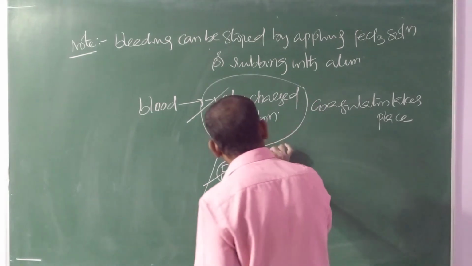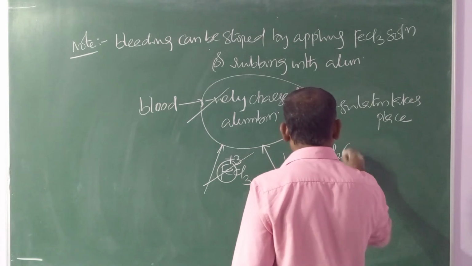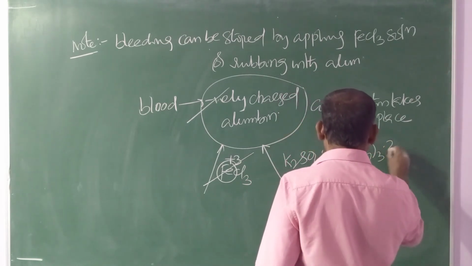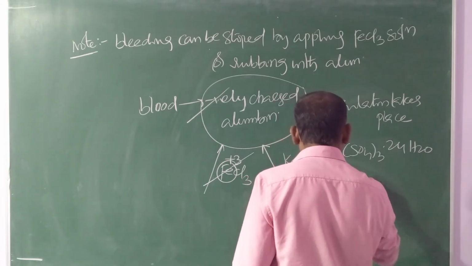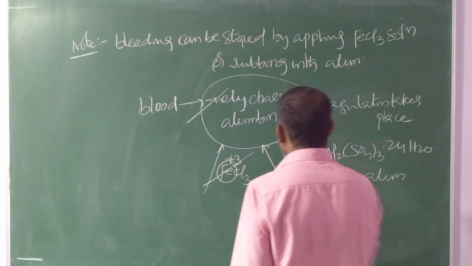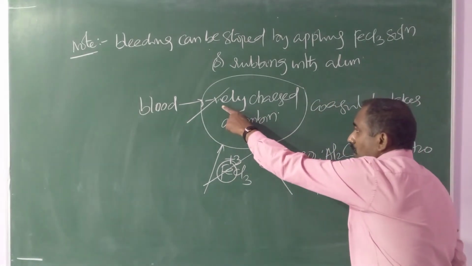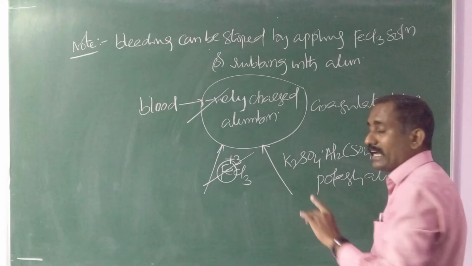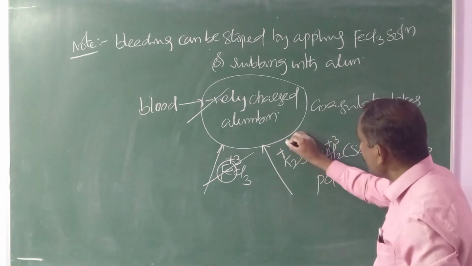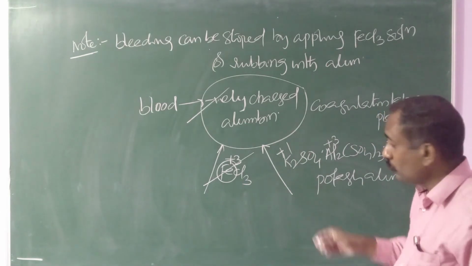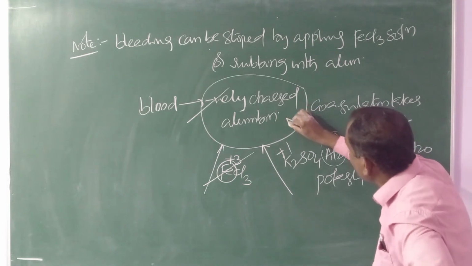Instead of ferric chloride, if you add alum, potash alum, K2SO4.Al2(SO4)3.24H2O, its actual name is potash alum. Negatively charged albumin is there. For the coagulation of a negatively charged sol, we should add a positive ion. Here K+ is there, and Al+3 is there. According to Hardy-Schulze rule, the more the valency, the more the coagulating power.